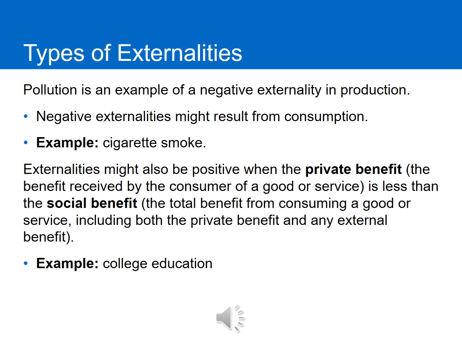Pollution is an example of a negative externality of production. So negative externalities may also result from the consumption of a good, not just the production of a good. So for example, cigarette smoke. Cigarette smoke is an annoying externality. People don't like the smell, they get difficulty breathing. This is caused by the consumption of a good rather than the production of a good. So negative externalities can be because of the producer or because of the consumer using the product.